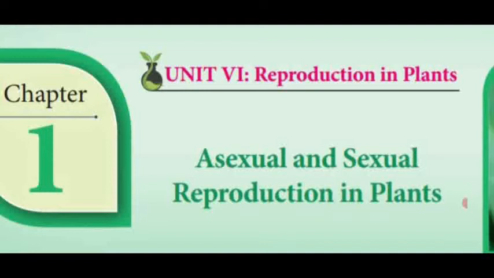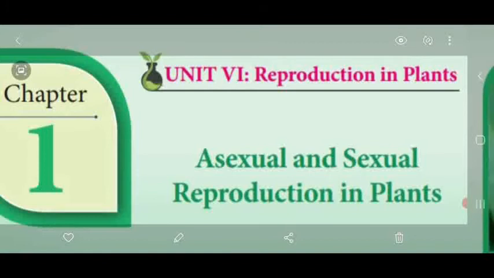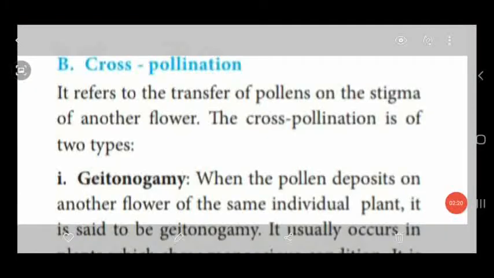Today, in this video class, we are going to see the different methods of cross-pollination. What are all the different mechanisms which are responsible for the cross-pollination process? That is said to be contrivances of cross-pollination. Dear students, this is the topic cross-pollination. Transfer of pollen grains on the stigma of another flower of a different species or the same species of a plant is said to be cross-pollination.